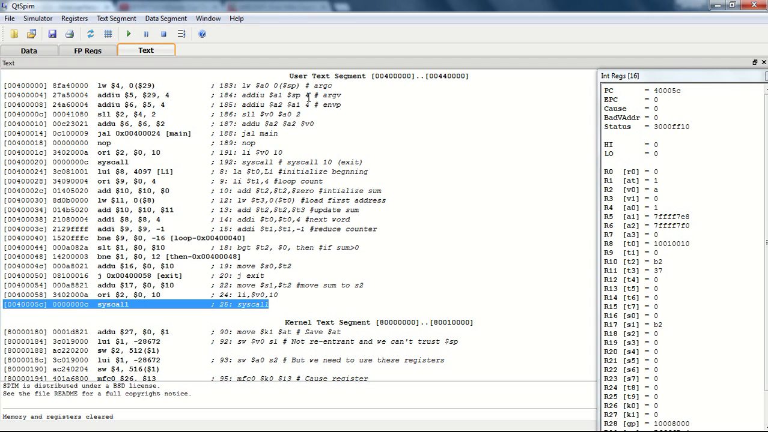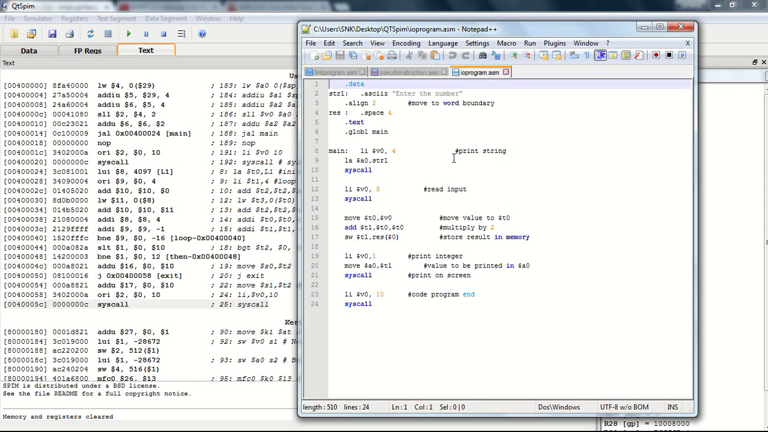It is very important with QtSpim because it controls all the input output operations in addition to the ending of the program. And at the end we can see the value of the sum of the array.